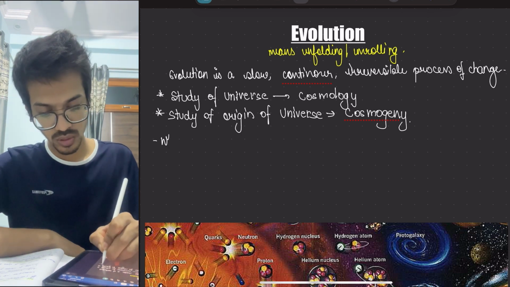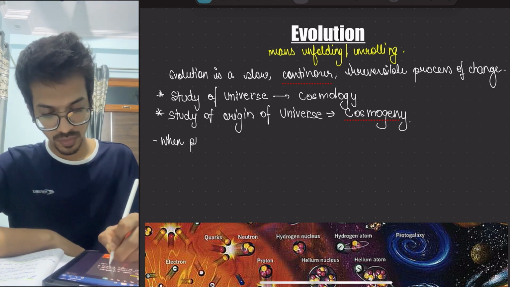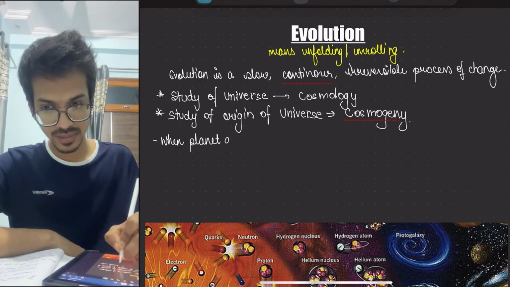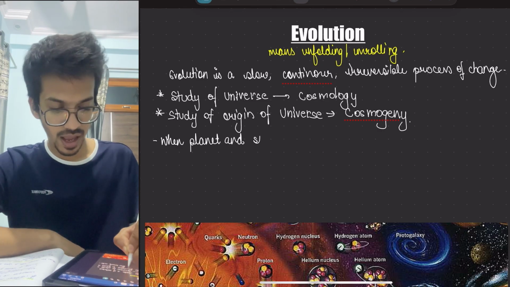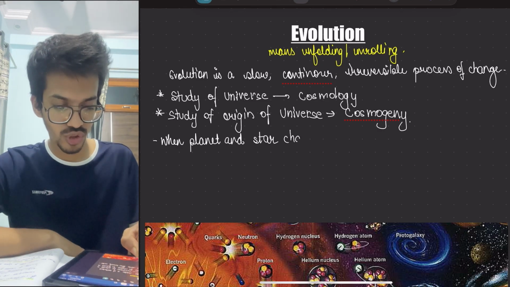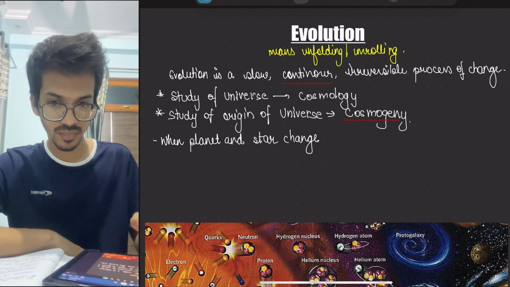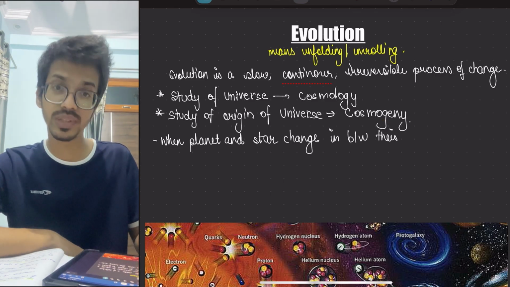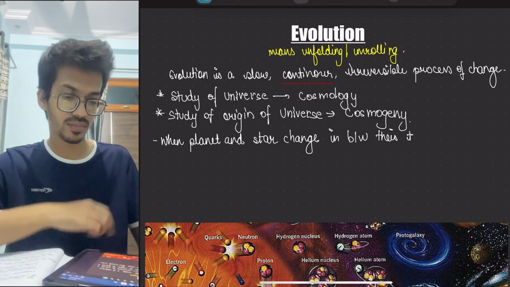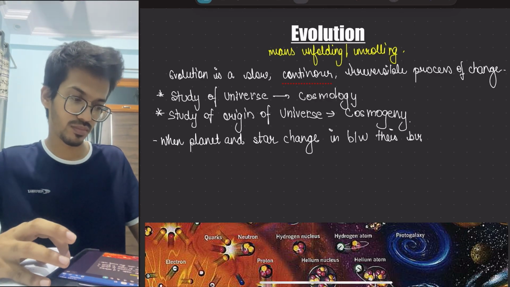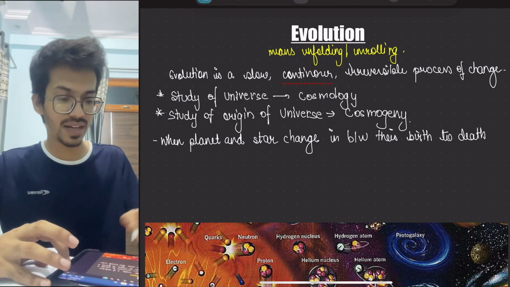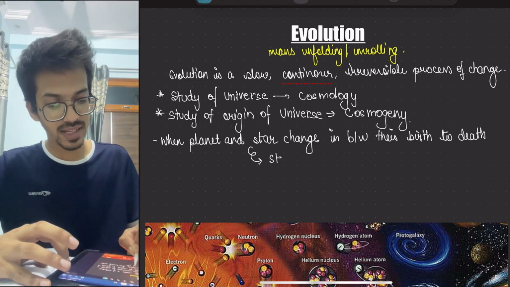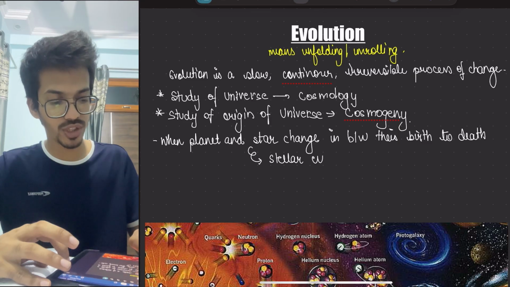So when planets and stars change between their birth and death, that is termed stellar evolution.